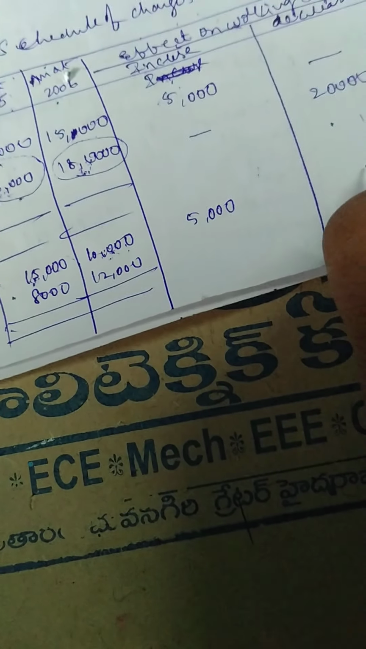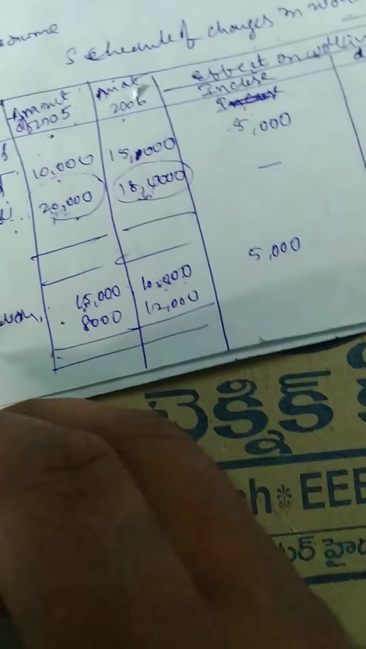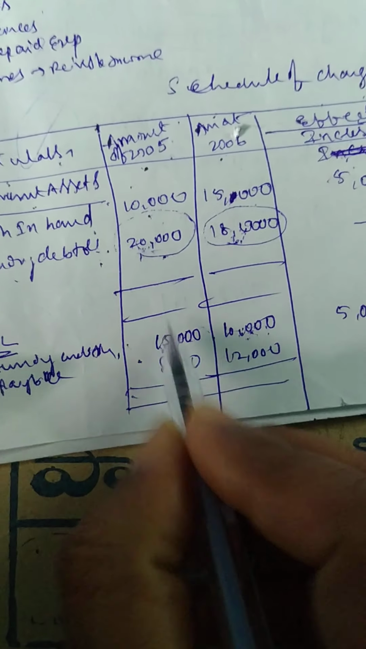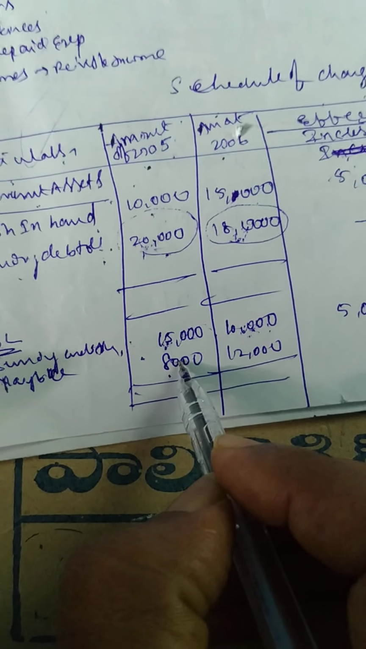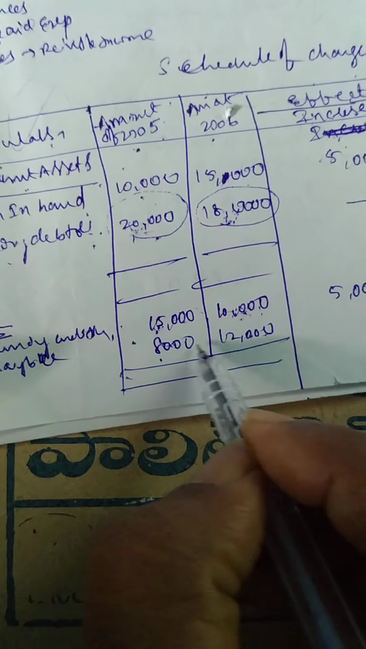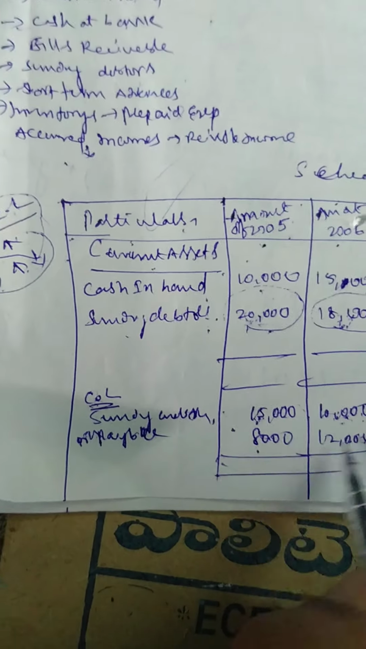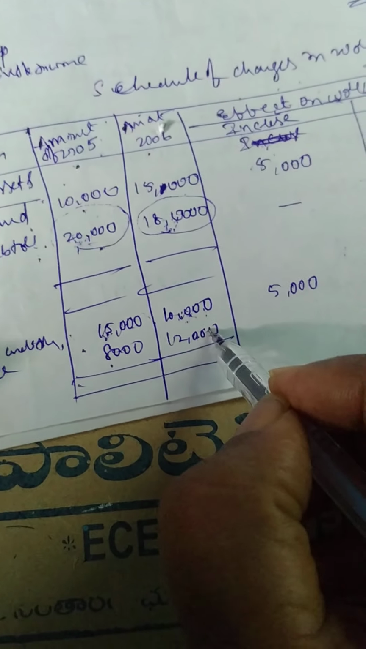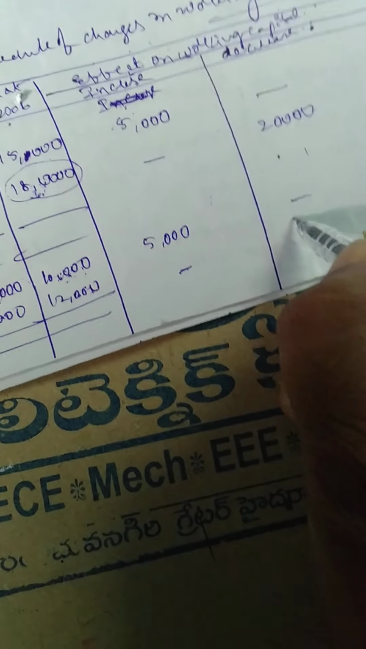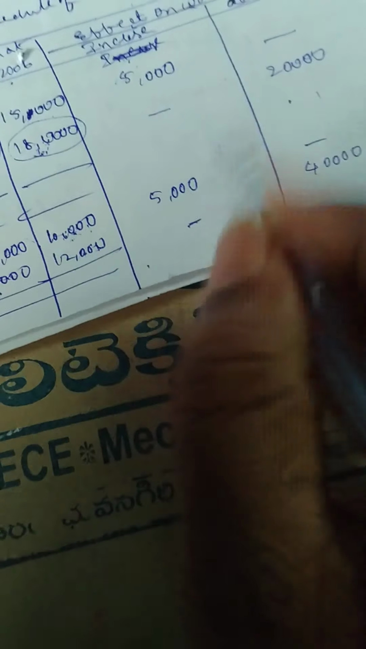Now our business is going in a good position. Next, bills payable. Observe this point: the 2005 amount is 8,000 and the present year amount is 12,000. Is it a decrease or an increase? It is an increase. So current liabilities increase. At that time the current asset value decreases. How much? 4,000 rupees is the decrease.